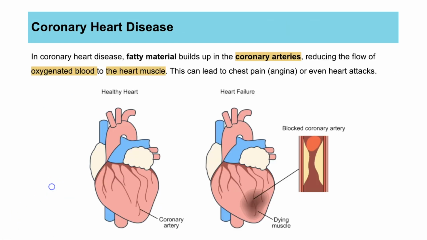So coronary heart disease, this is if you have a buildup of this fatty material blocking your coronary arteries and therefore oxygenated blood and glucose aren't reaching the muscles, so they can't contract. We talked about that a little bit earlier.